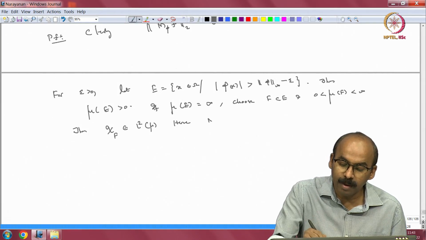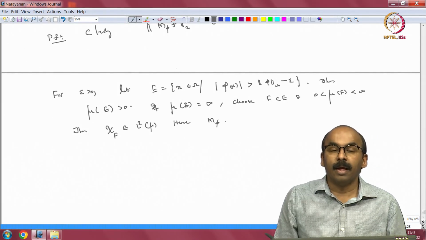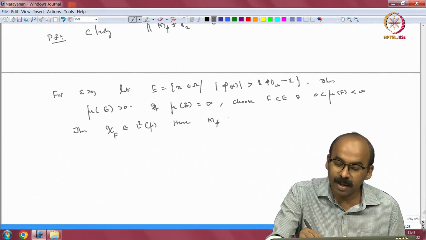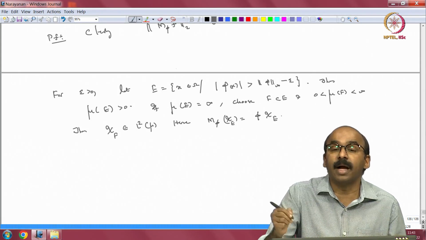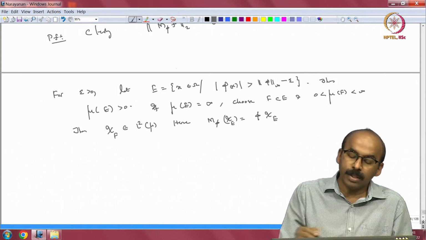Hence, if I look at M_φ acting on this function χ_F, by definition this is φ times χ_F. Let us look at the L2 norm squared of this.